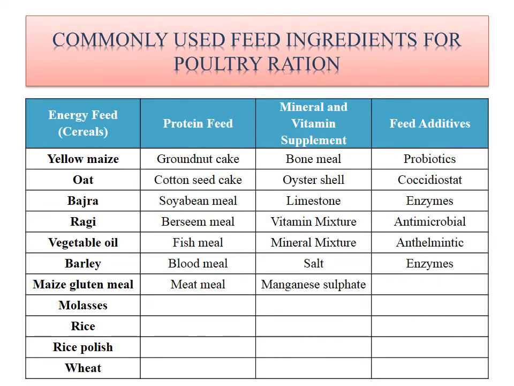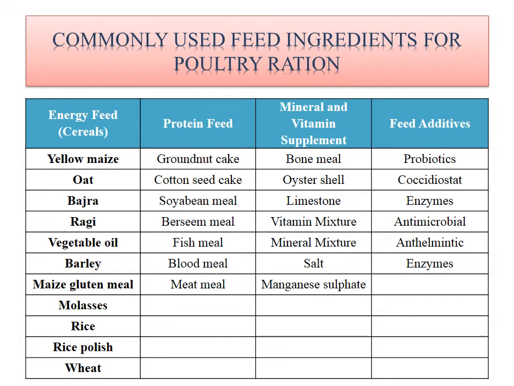In this picture, you can see the commonly used feed ingredients for poultry ration. For energy feed, the cereals generally used are yellow maize, oat, bajra, ragi, vegetable oats, barley, molasses, rice, wheat, etc. For protein supplement, we use groundnut cake, cottonseed cake, soybean meal and rapeseed meal from vegetable origin, while from animal origin we mainly use fish meal, blood meal and meat meal.